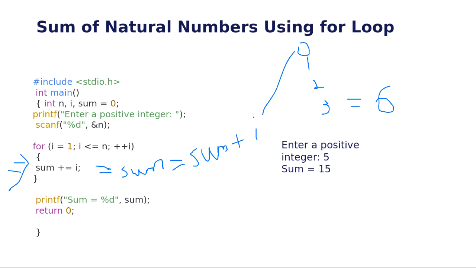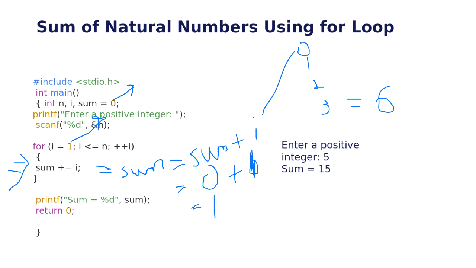How will it work? We start with sum is equal to 0. So 0 plus I value. Because we started from 1, the I value is 1. So 0 plus 1 will be 1.